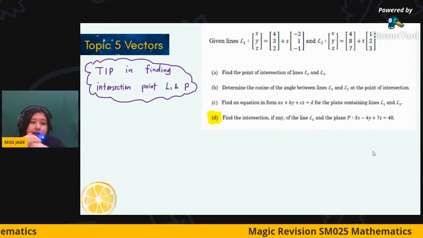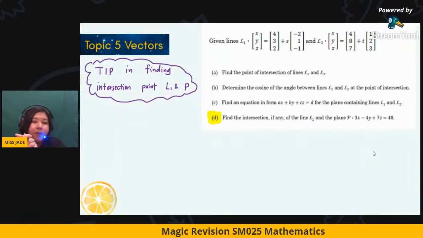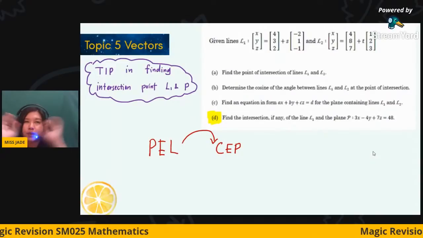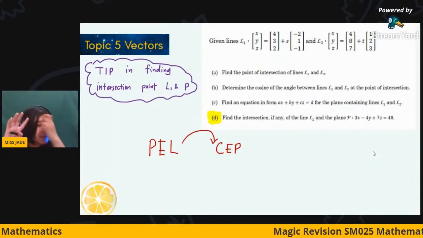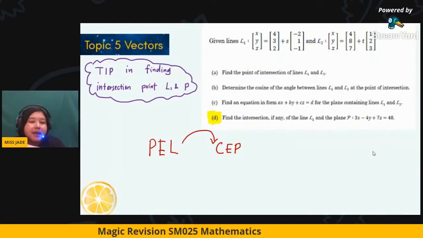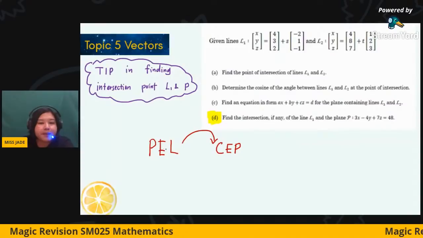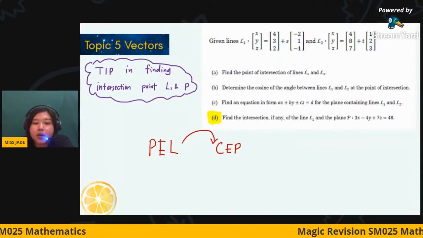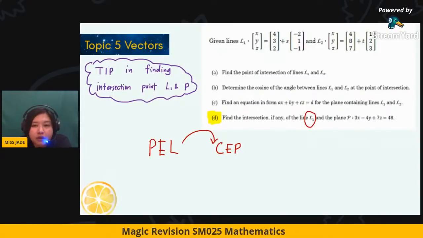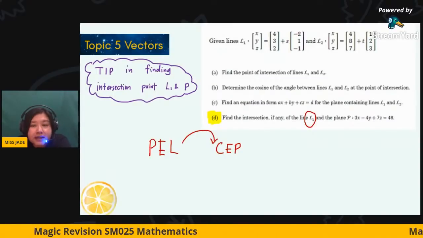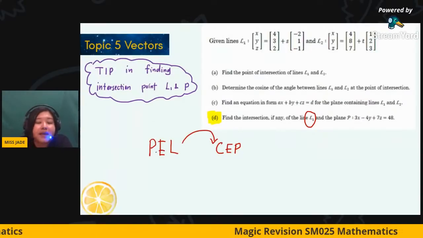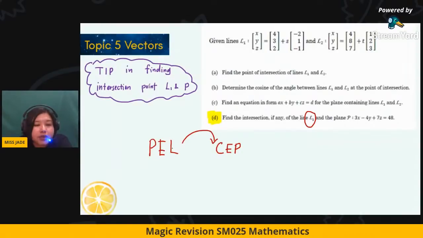I have a tip for you. The tip in finding the intersection point of line 1 and the plane. I will start with the symbolic tip because there are too many procedures. So here I put it as PEL to CEP. What does PEL mean? Parametric equation of line, so it means line L1. What is the parametric equation of line? 4 plus negative 2s, 3 plus s, 2 plus negative s. So this is called PEL, parametric equation of line.